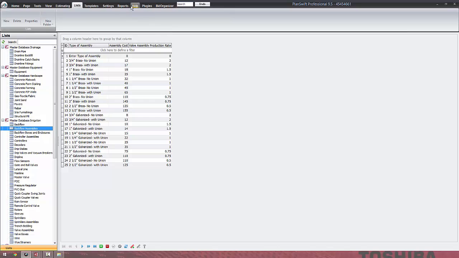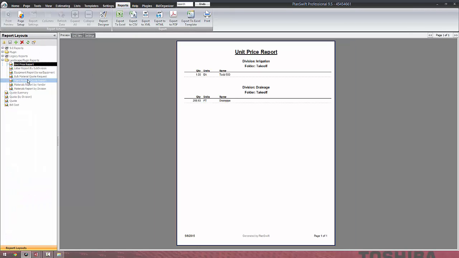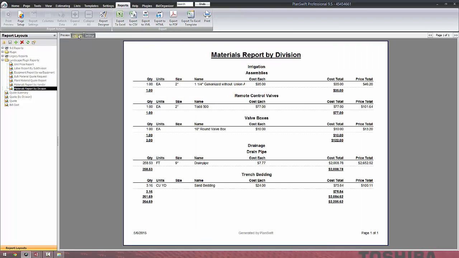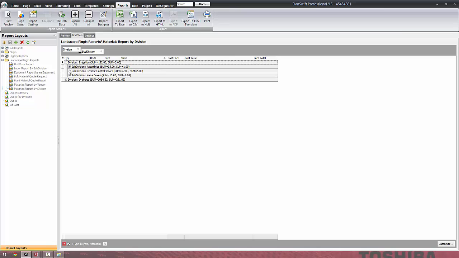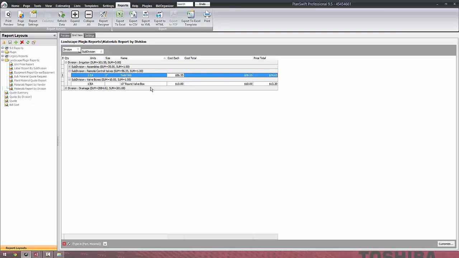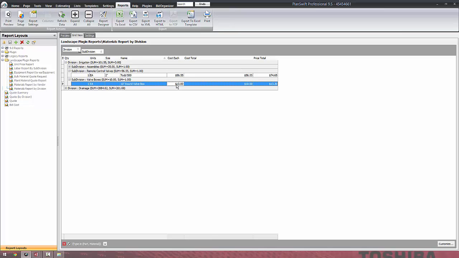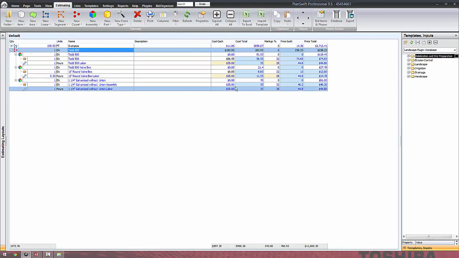These prices too, if you got sent out for a bid, let's say in the reports you sent out for an irrigation quote, you can go back in and you can change these prices right here too. Let's say you got a price for your remote control valve, the 2-inch Todd. You can just change that to whatever you want, and it'll change it in the estimate as well. And you got a price for these valve boxes at $9.85. Okay, so when you go back to your estimate, those prices are there. There's your $9.85, and there's your $56.55 for the Todd 200 or 500.